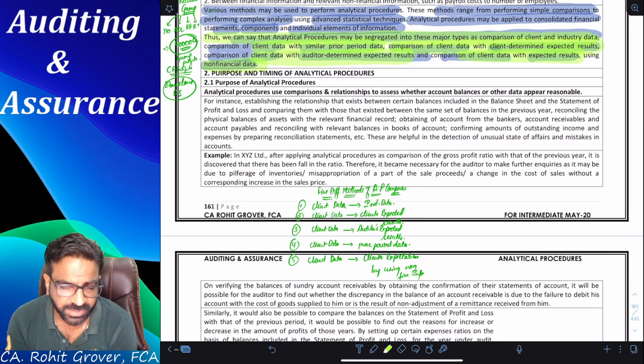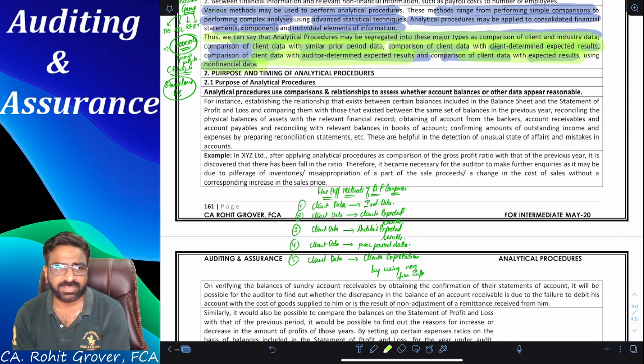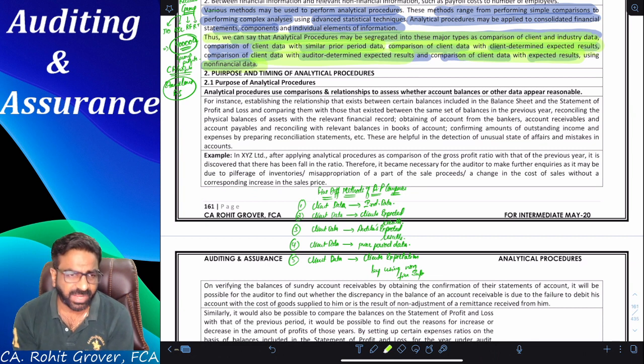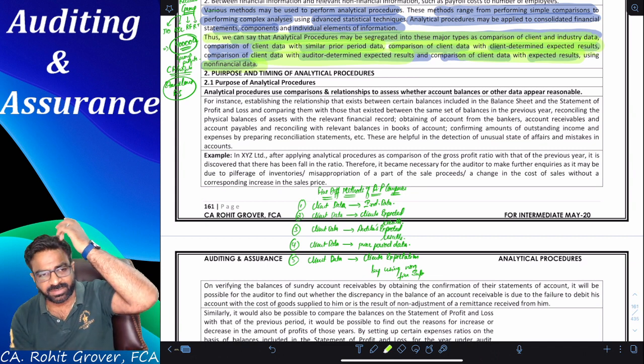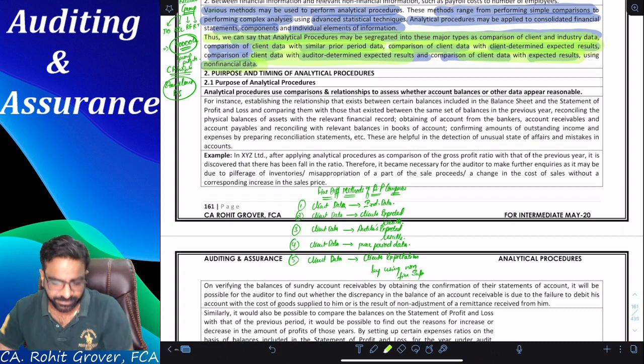Yes, Harish, very nice. To save the time. And at the same point of time, can I say that to reduce the workload? Yes, to find out the trends. Am I correct or not? So there can be so many purposes. Everybody might be having their own reasons. You can say that I'm not having that much time in doing the audit, so to save my time, I may do the analytical procedure. So it can be one reason for somebody, and something else for somebody else.